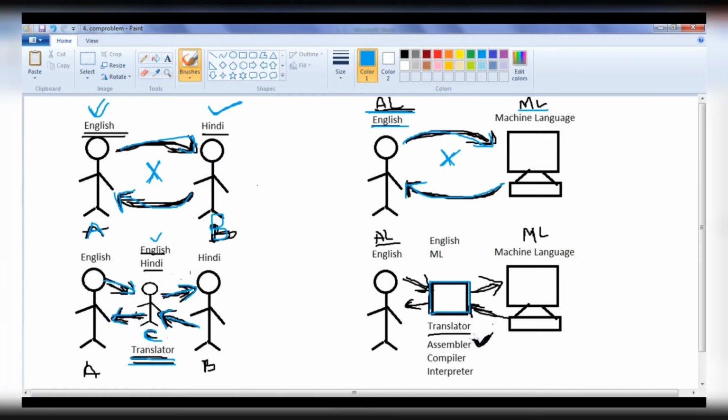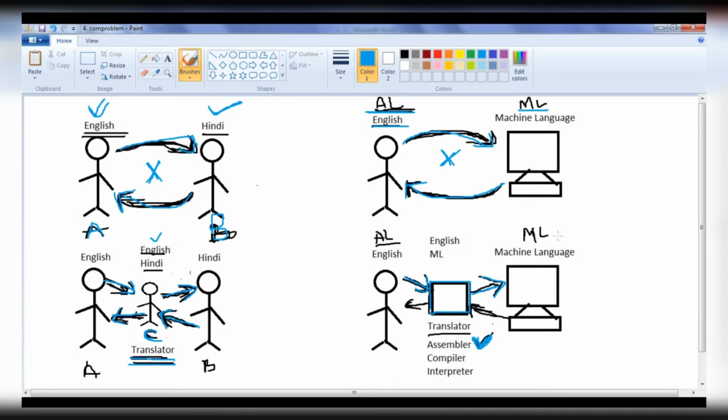One of the translators is the assembler. There are different types of translators we have, like compiler and interpreter. We are going to discuss the assembler here. Now let's discuss what the assembler does. The assembler knows both assembly language as well as machine language. So if we tell something in assembly language, the assembler translates those assembly language statements to machine language statements and gives them to the machine.